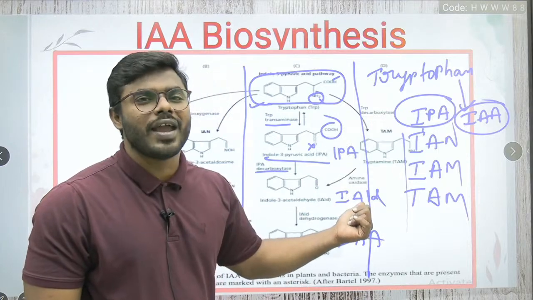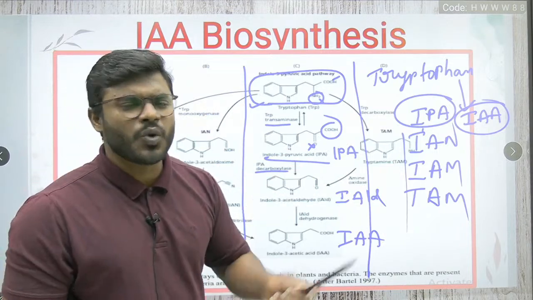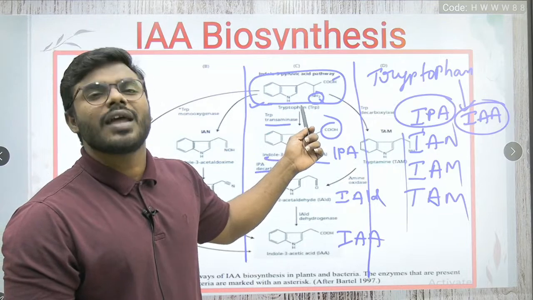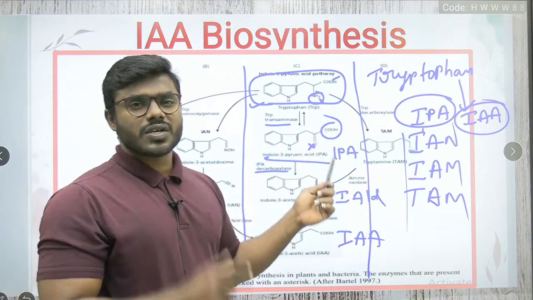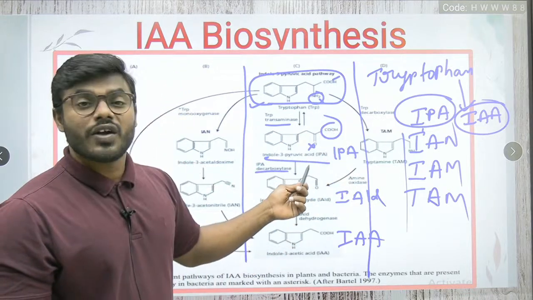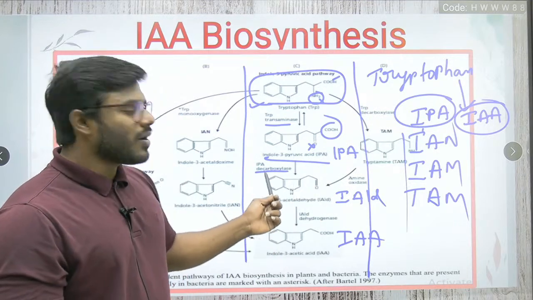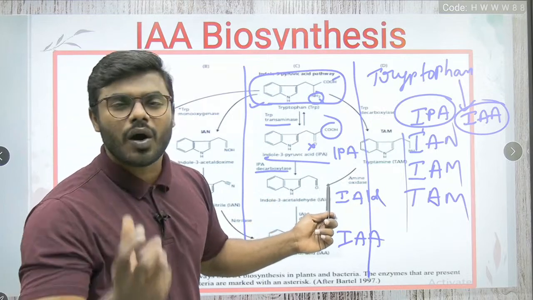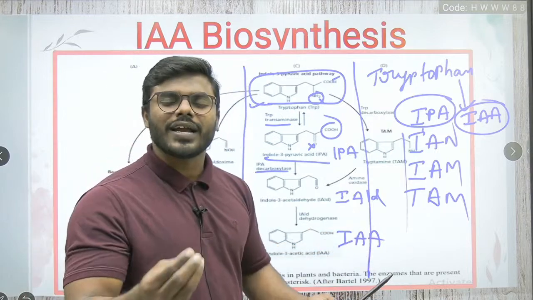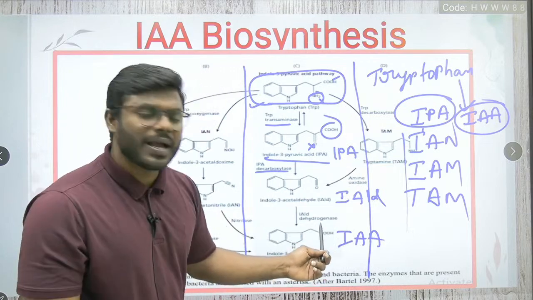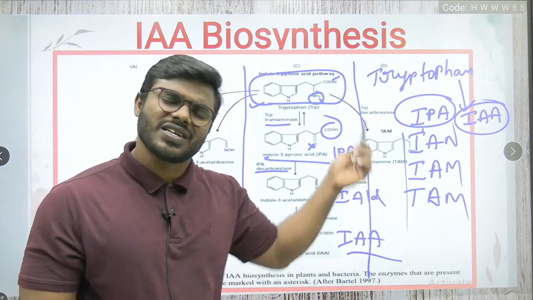Such a simple pathway it is. No need to take any tension or stress. Easily you can remember. What's the first point? Tryptophan. Tryptophan is treated by which enzyme? Tryptophan transaminase, which transfers the amino group. Because of the transfer of the amino group, tryptophan is converted into indole 3-pyruvic acid. Now the indole 3-pyruvic acid, upon removal of the carboxyl group by a decarboxylase enzyme, is converted into indole 3 acetaldehyde. Now that indole 3 acetaldehyde is treated by a dehydrogenase enzyme, giving rise to what, friends? Indole acetic acid. Such a simple pathway.